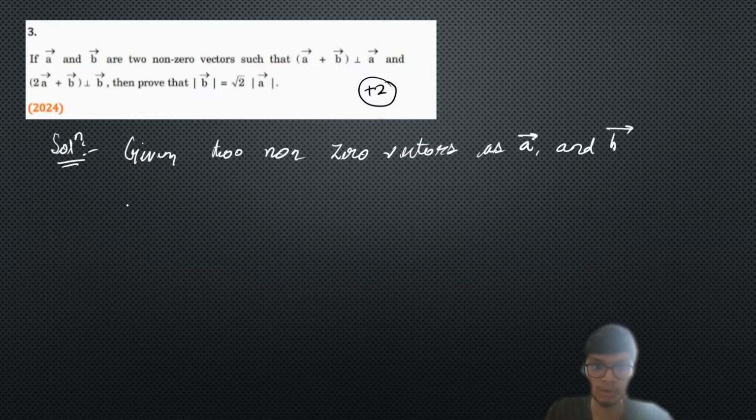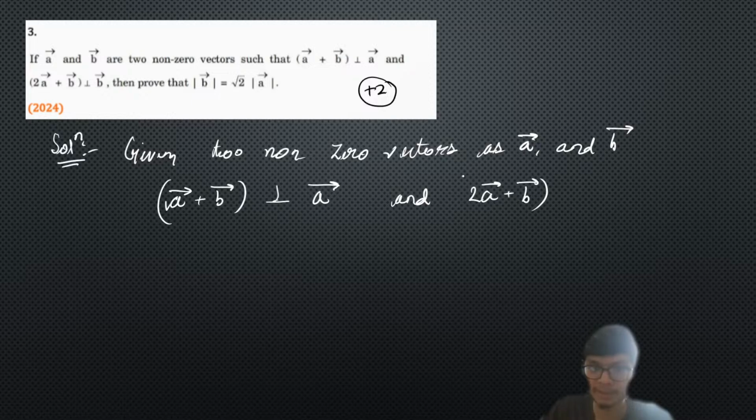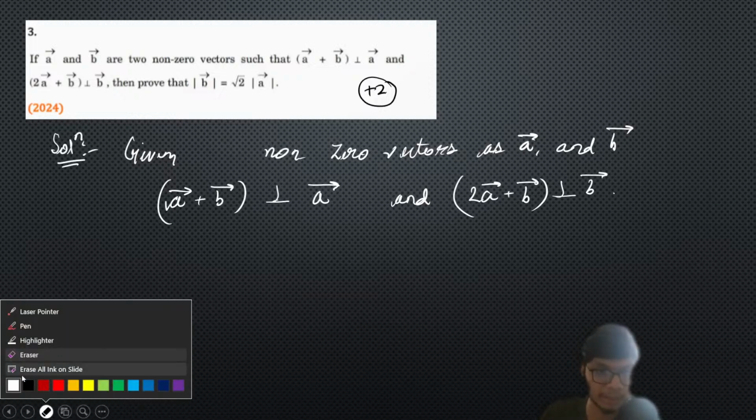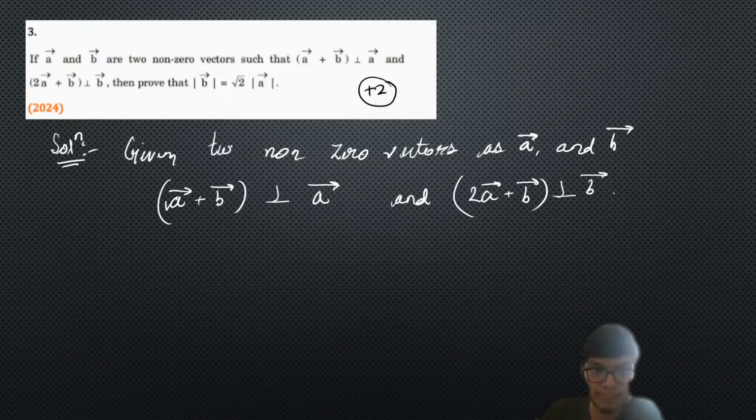Also given the information that a vector plus b vector is perpendicular to a vector, and 2 times a vector plus b vector is perpendicular to b vector. So we have two non-zero vectors a and b with the given information: a plus b vector is perpendicular to a vector and 2a plus b vector is perpendicular to b vector.